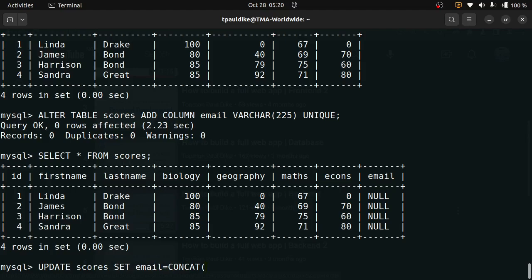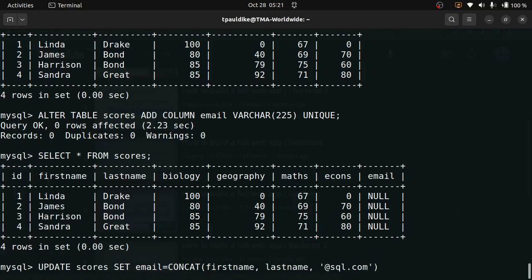So I want to concatenate the first name, comma, and the last name, and I want to add at, what I'm using, at school.com, at SQL class.com, let's say at SQL.com. Okay, that's fine, at SQL.com.